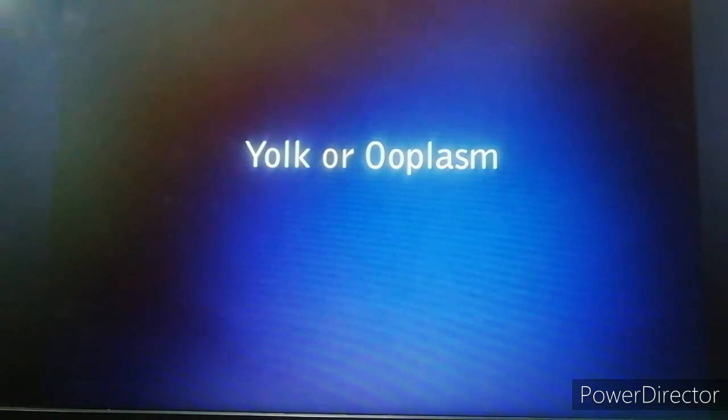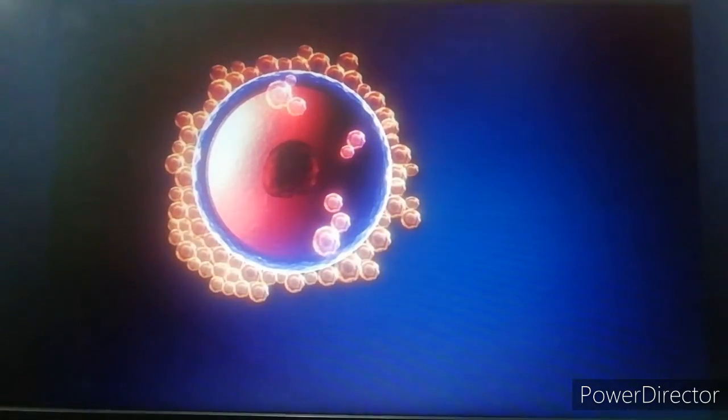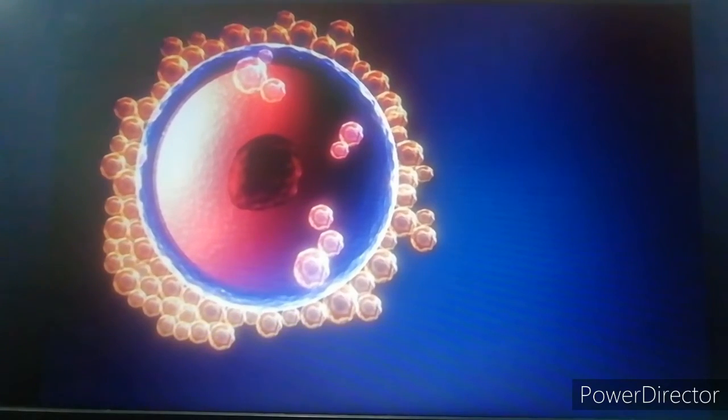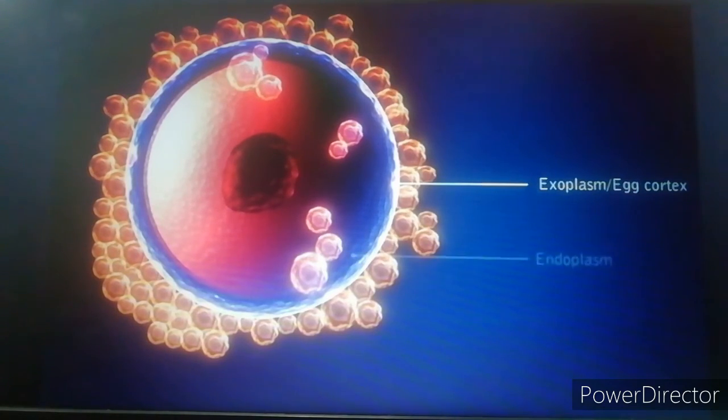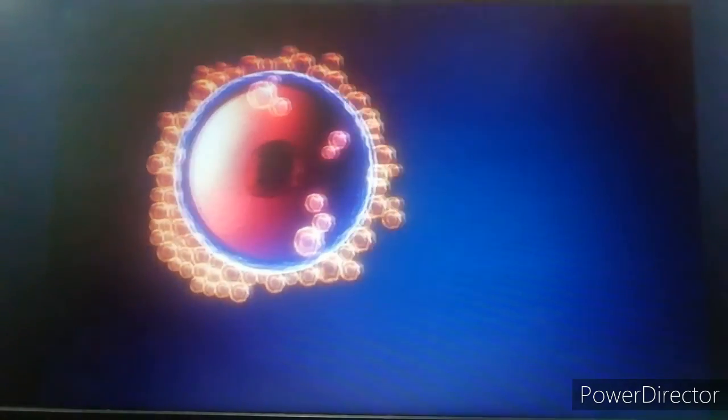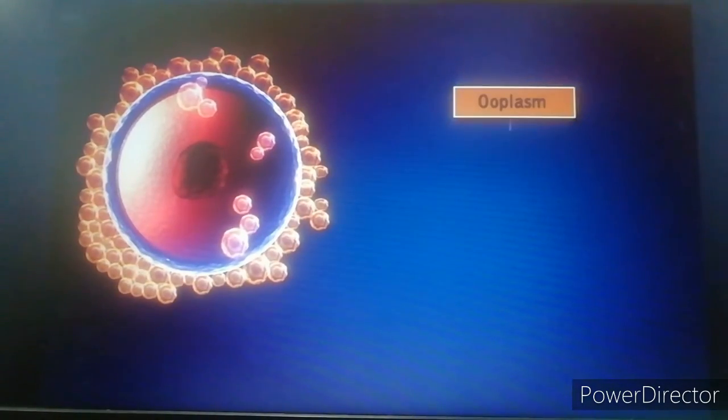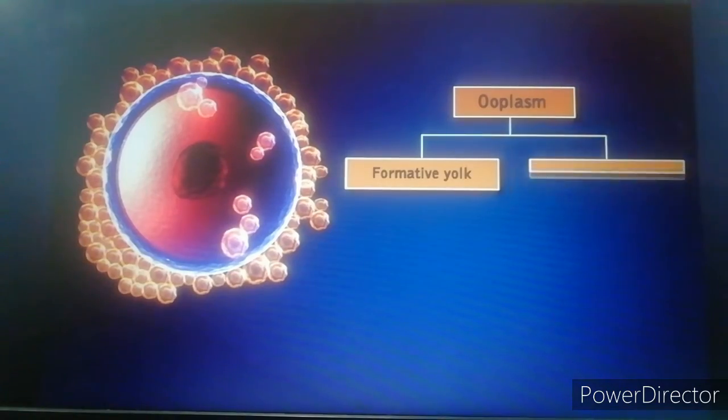Yolk or ooplasm. The cytoplasm of an ovum can be differentiated into an outer transparent exoplasm, also called the egg cortex, and an inner opaque endoplasm called ooplasm. The yolk or the ooplasm is composed of the formative yolk and the nutritive yolk.